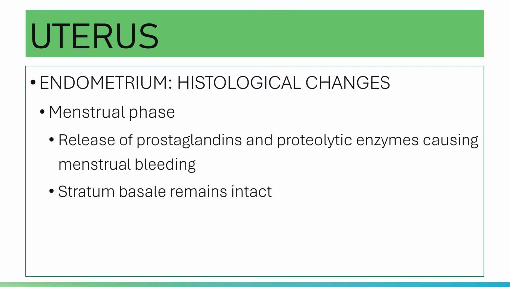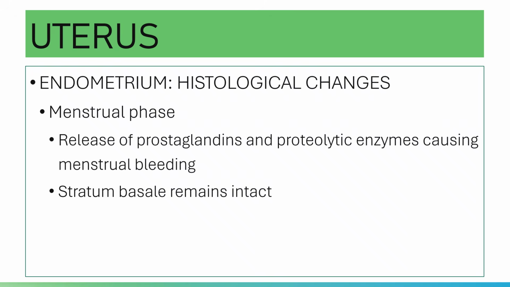In the latter portion of the secretory phase, due to low levels of estrogen and progesterone, the spiral arteries will undergo constriction. This constriction will cause a decrease in blood supply to the endometrium, causing ischemia.